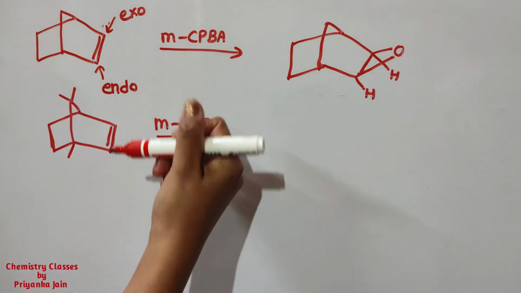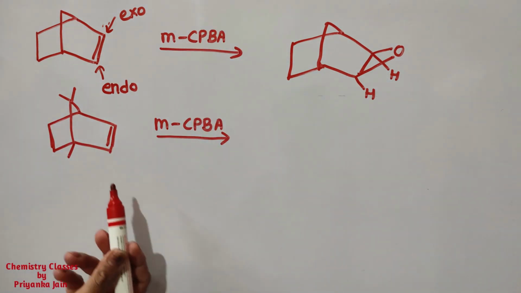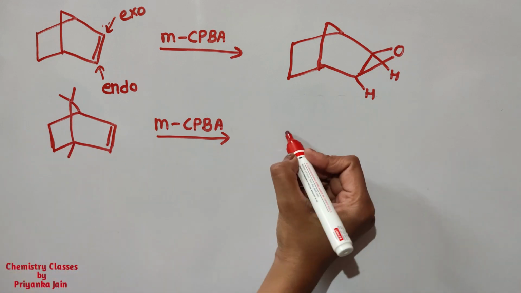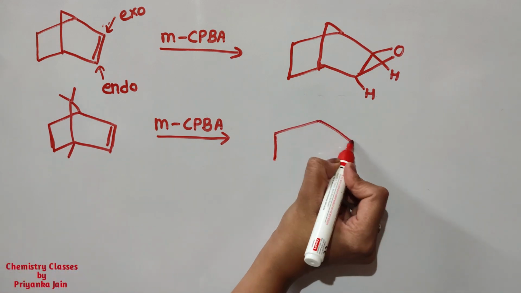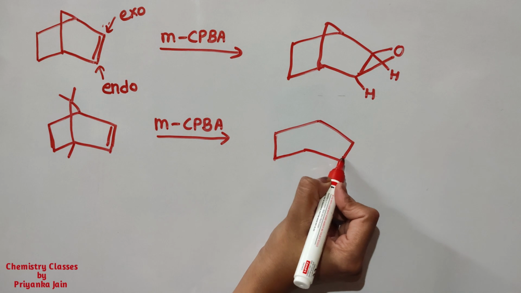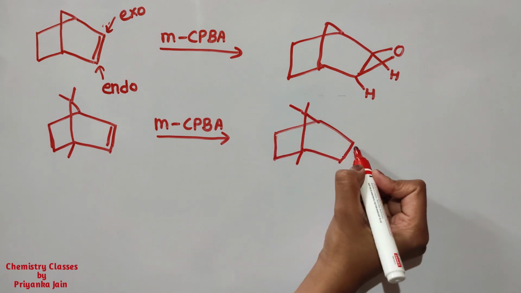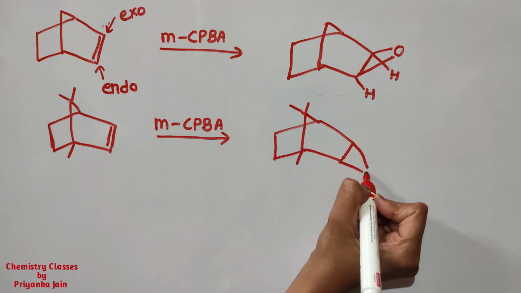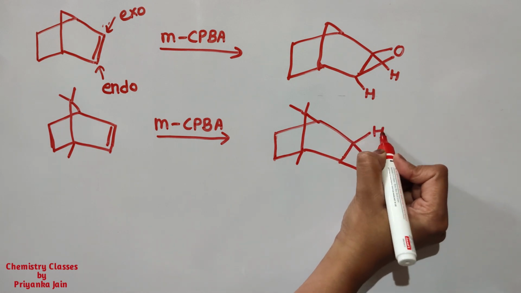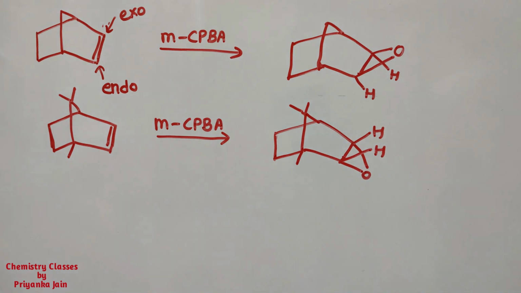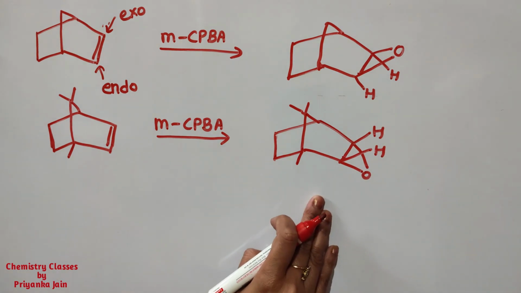So now this reagent cannot attack from this side, it will attack from the endo side. It means now the ring will be formed from the endo approach, in this manner, okay? And the hydrogens will now be present in this manner, right? I think this will be clear now.